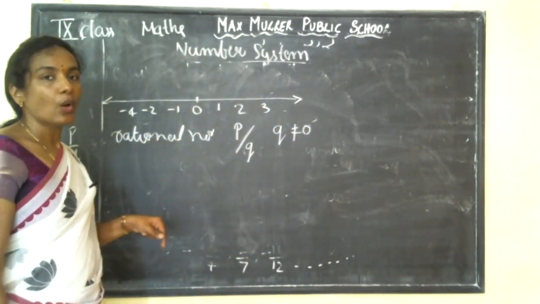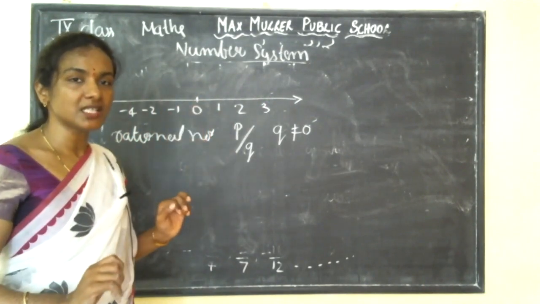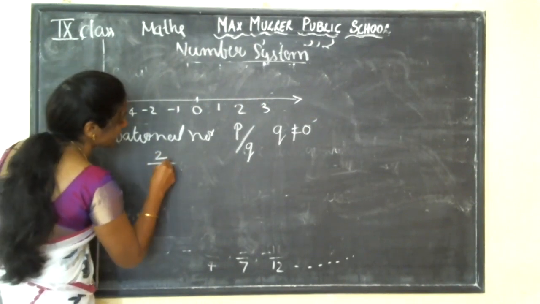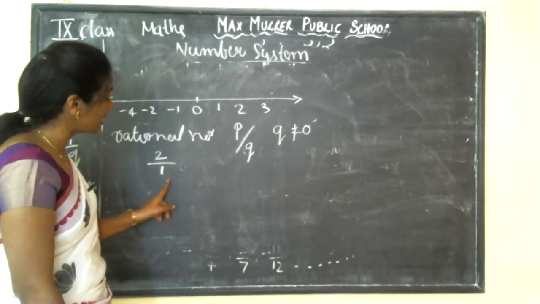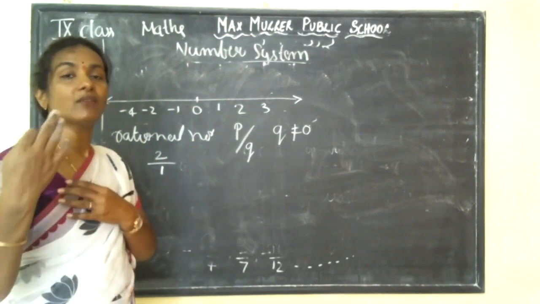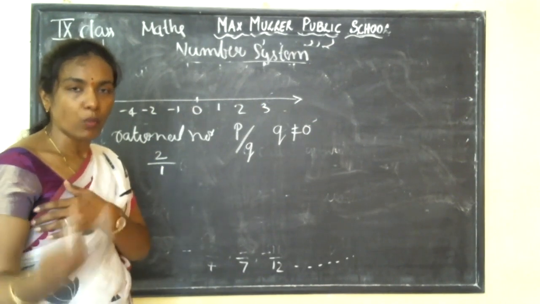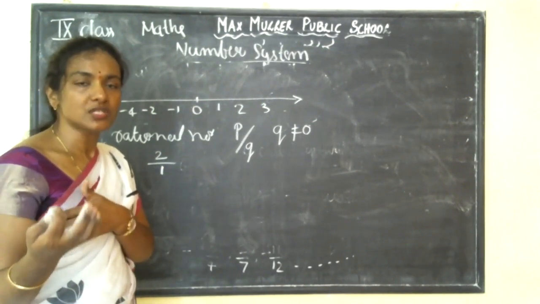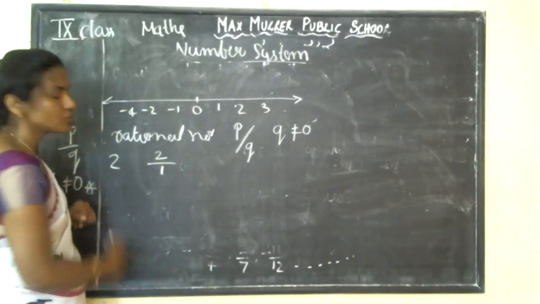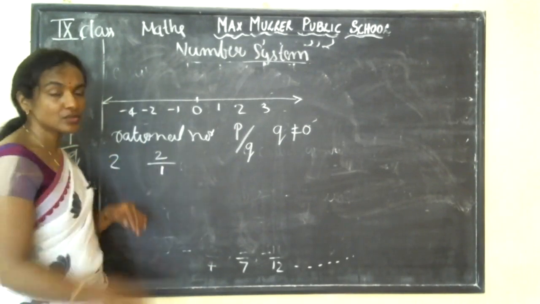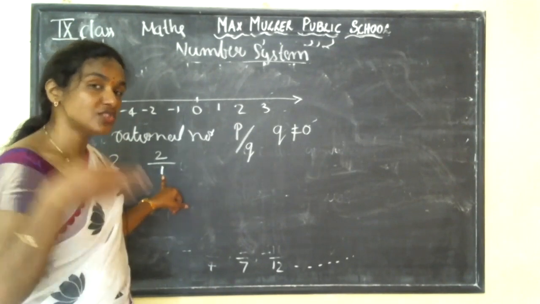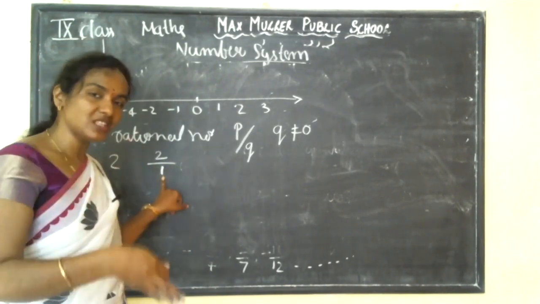How is it true? Why are all the integers rational numbers here? Let me show you. I'm going to take one integer, 2. I'm going to write 1 here. Is there any difference in the value of 2, guys? Nothing, no. If you have a 1 in the denominator, there is no change in the value. But this is not equal to 0 also. You are taking 1, not 0.